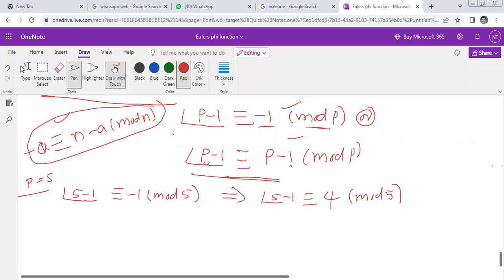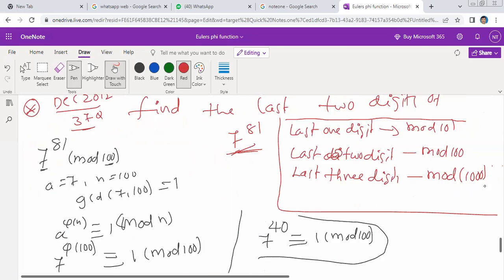Look, if we divide minus 1 by 5, the remainder is 4. Therefore minus 1 is congruent to 4 modulo 5. Am I right?